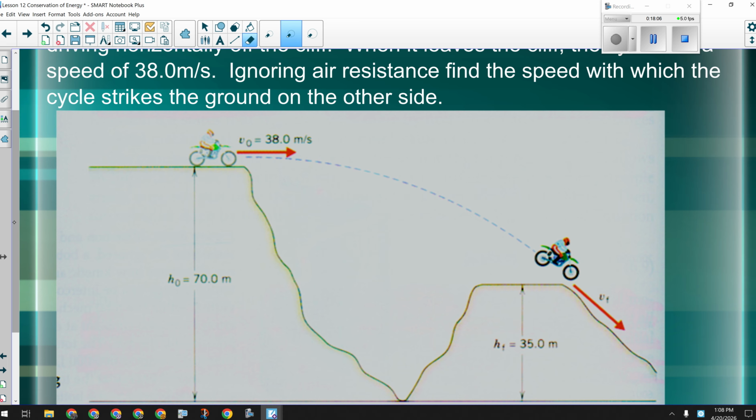I will give you this tip. Their initial mechanical energy and their final mechanical energy are equal. Remember that we talked about this last week. That means that this is true. Whoops, that should be an I. Using what we learned last week and what you learned in Science 10, see if you can calculate their final speed when they hit the ground on the other side. I'll give you a few minutes.